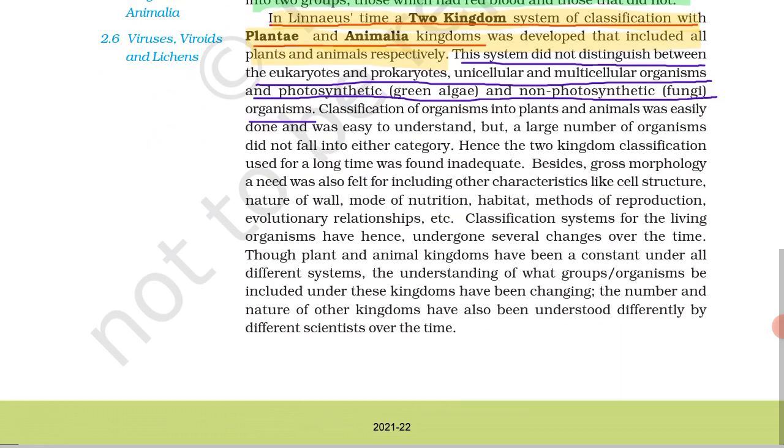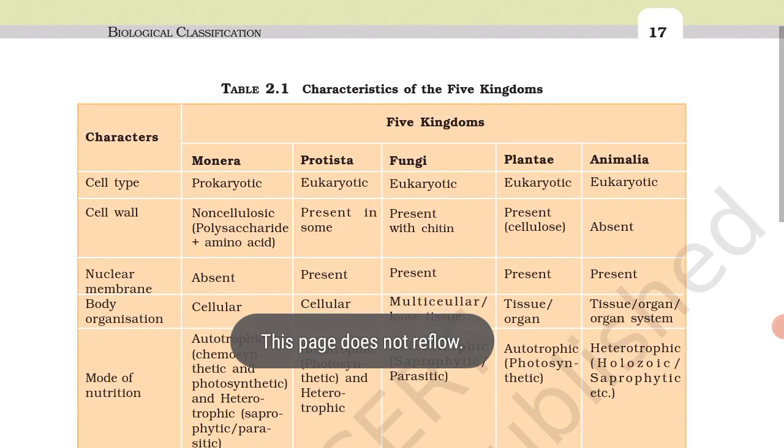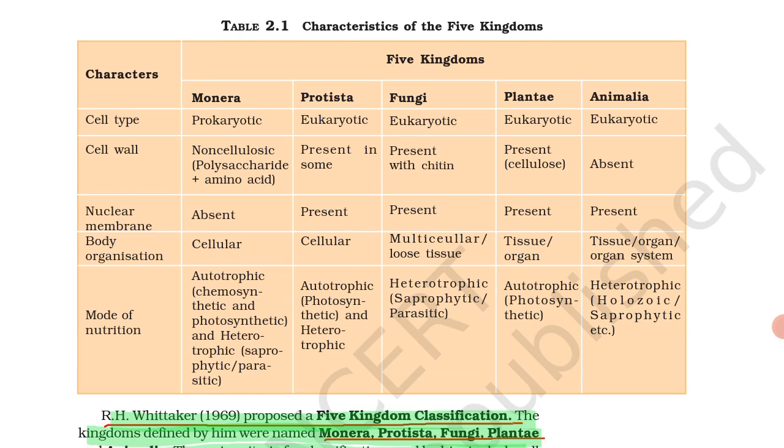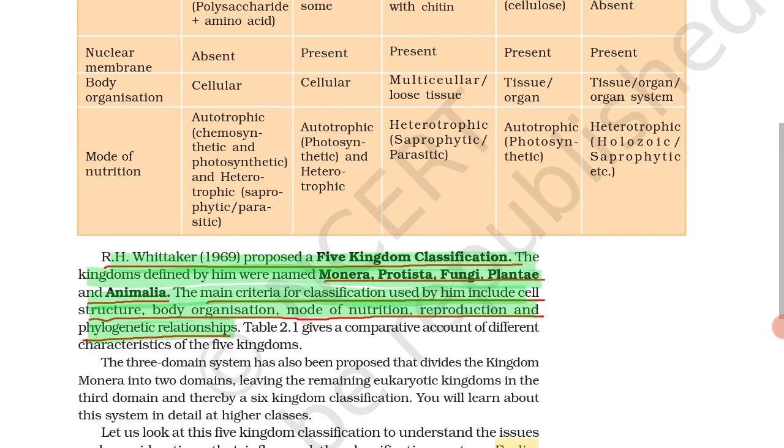Then next, the table of characteristics of the five kingdom system. R.H. Whittaker in 1969 proposed a five kingdom classification. This is the most important question from the exam point of view and has been asked many times previously. Who has given the five kingdom system of classification? The answer is R.H. Whittaker in 1969. It includes Monera, Protista, Fungi, Plantae and Animalia.